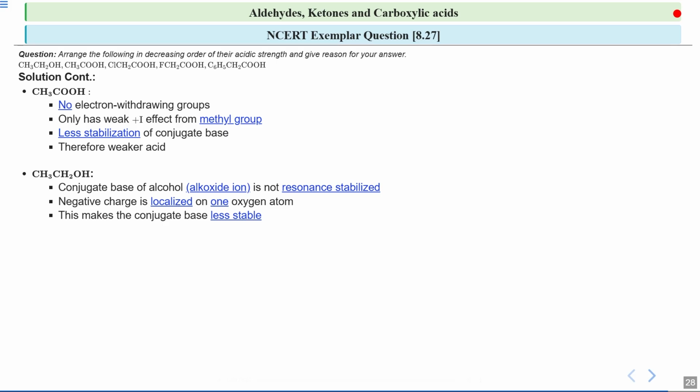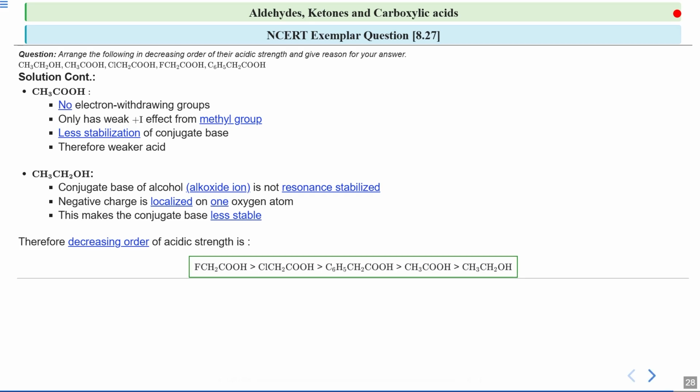Students, you need to remember that this is a key reason why alcohols are generally less acidic than carboxylic acids. If we put all this information together and arrange the decreasing order of acidic strength, then the most acidic is the carboxylic acid where a fluorine atom is attached to the carbon next to the carboxyl group, and the least acidic is ethanol, which is an alcohol. So this is the overall decreasing order of acidic strength.